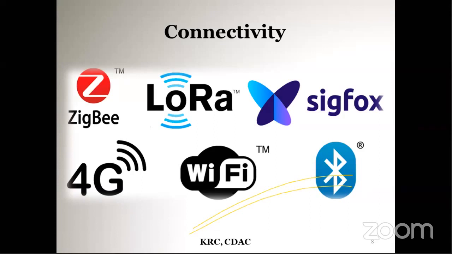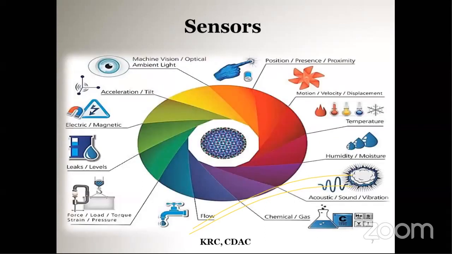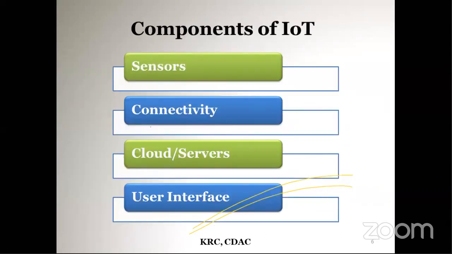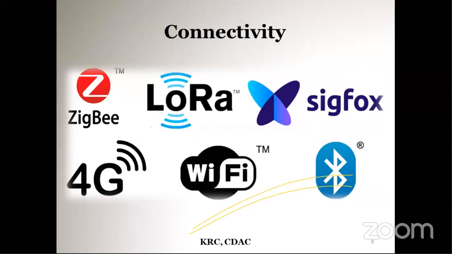It can be used for further predictions or predictive analysis. So that is the basic thing in the case of the Internet of Things: we have the sensors, connectivity, cloud, and user interface. From the cloud, the data is readily available to the user.